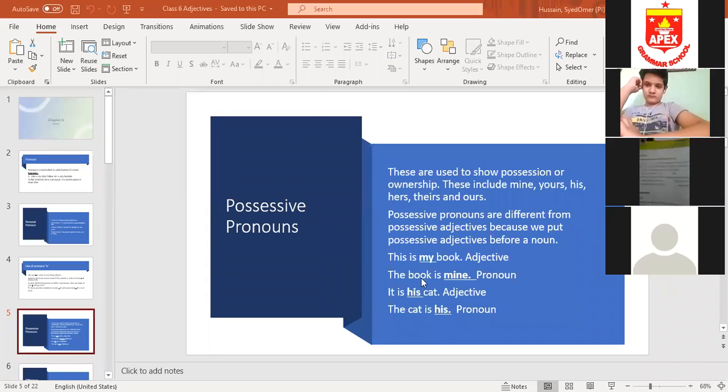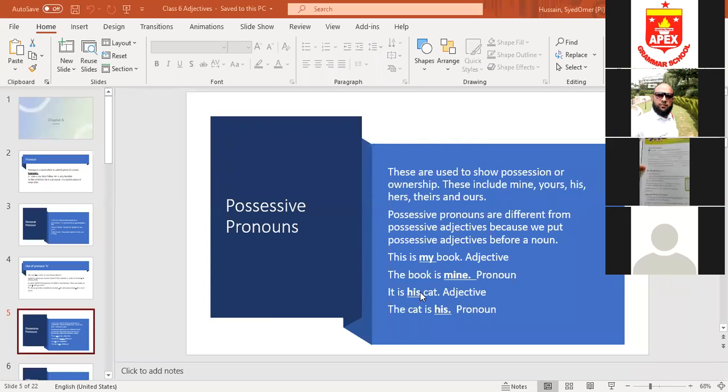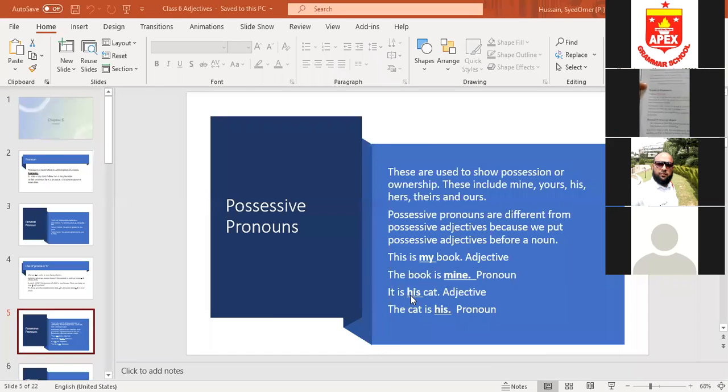But if I say the book is mine, here I have put it at the end, as an object. So it is a possessive pronoun. It is his cat. Cat is a noun and I have put his before cat. So it is a possessive adjective. The cat is his. Here I have put it at the end. And so it is a possessive pronoun. So students, please note down the difference.